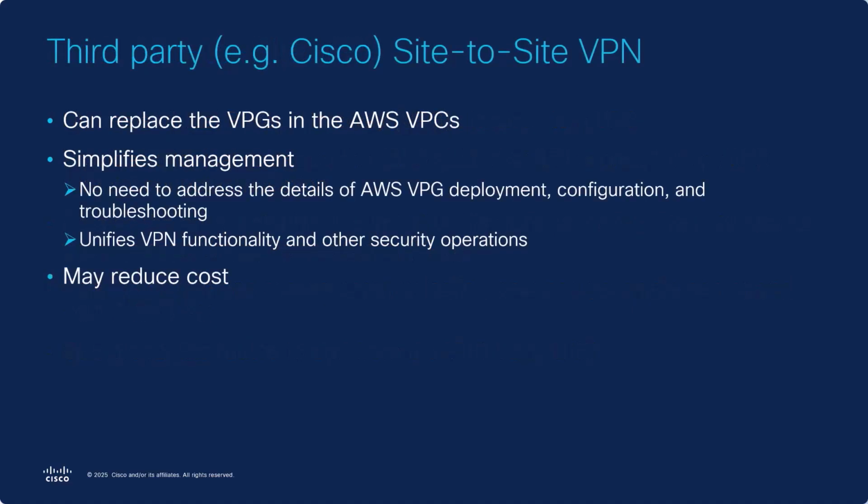You don't need to use an AWS construct to get connectivity between public clouds or from an on-prem network to the public cloud. You can use third-party products such as Cisco Secure Firewall. These third-party products can replace the VPGs. This simplifies administration by insulating the administrator from the details of AWS VPG deployment configuration and troubleshooting. It can also unify VPN functionality and other security operations into a single entity. This may reduce cost by avoiding the purchasing of the VPG.